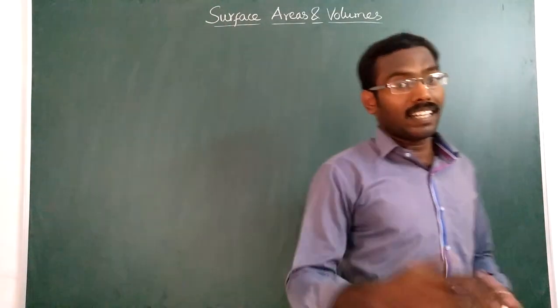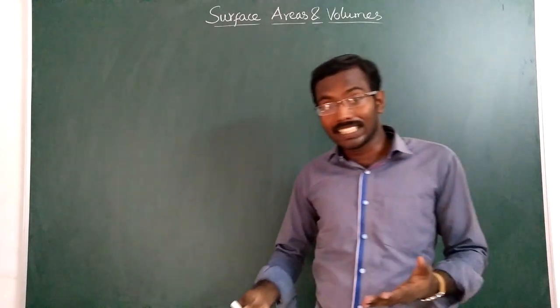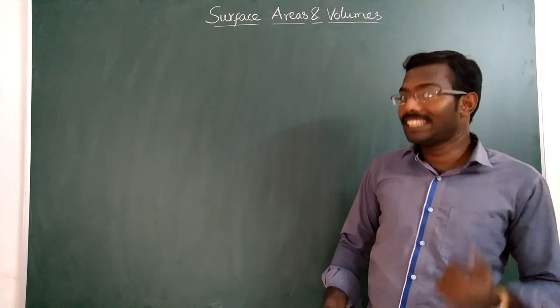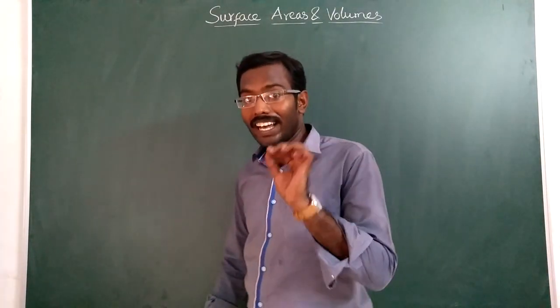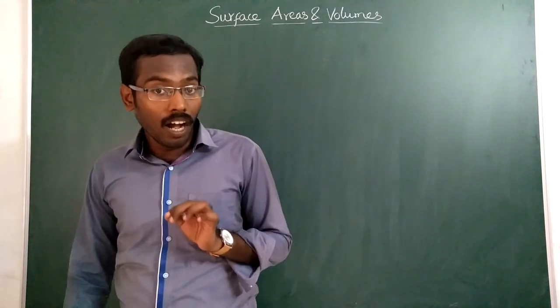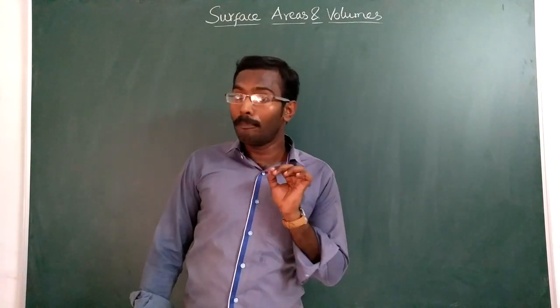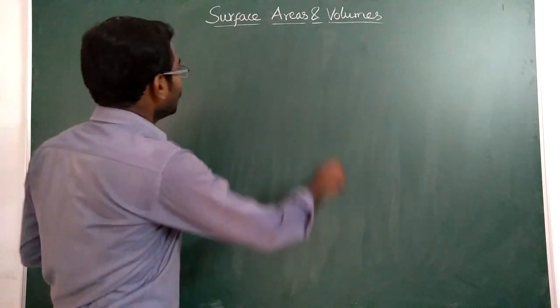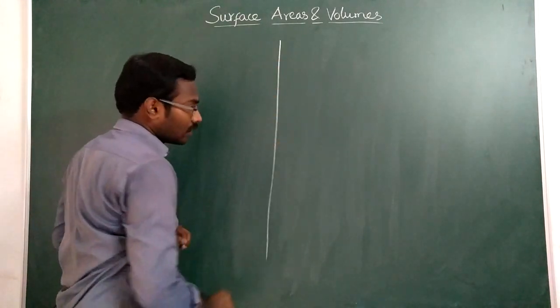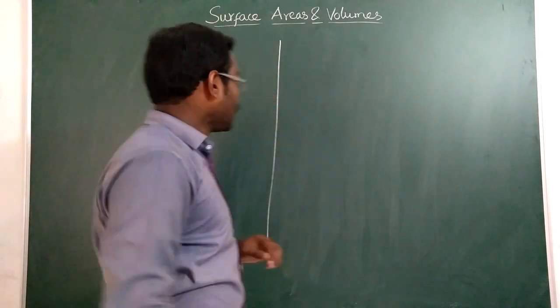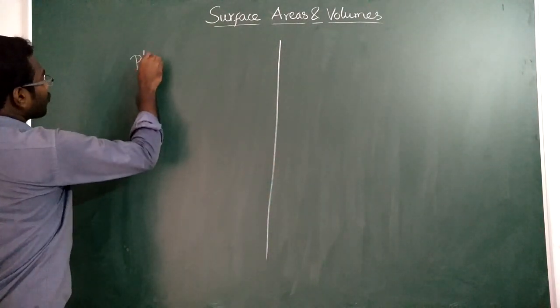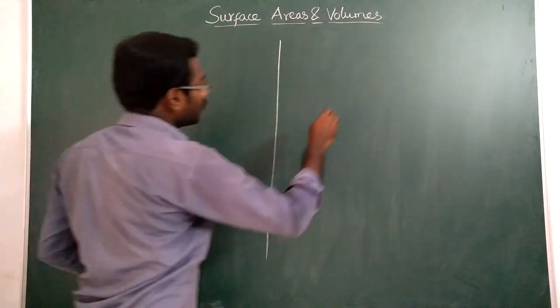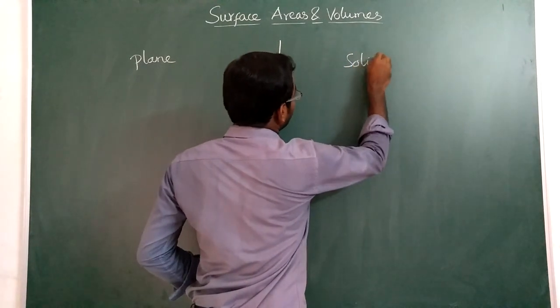So when you hear the name shapes, normally the shapes that come to your mind are circle, square, rectangle. But you know very well they are not solid shapes, they are plane shapes. So we can consider shapes as two types. One is plane shapes, another one is solid shapes.